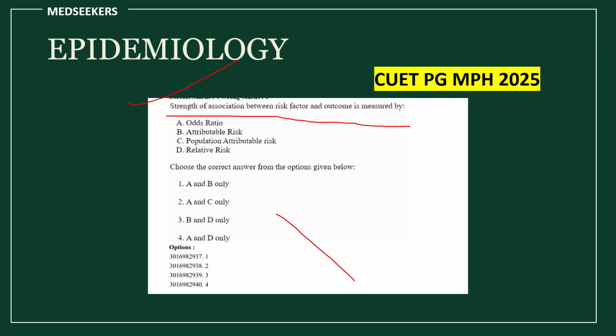Odds ratio equals 1 means what? What does that mean? So please study all this in detail. Sometimes they'll ask you which particular thing is expressed in percentage. Comment this also. I'll answer this in the next video.